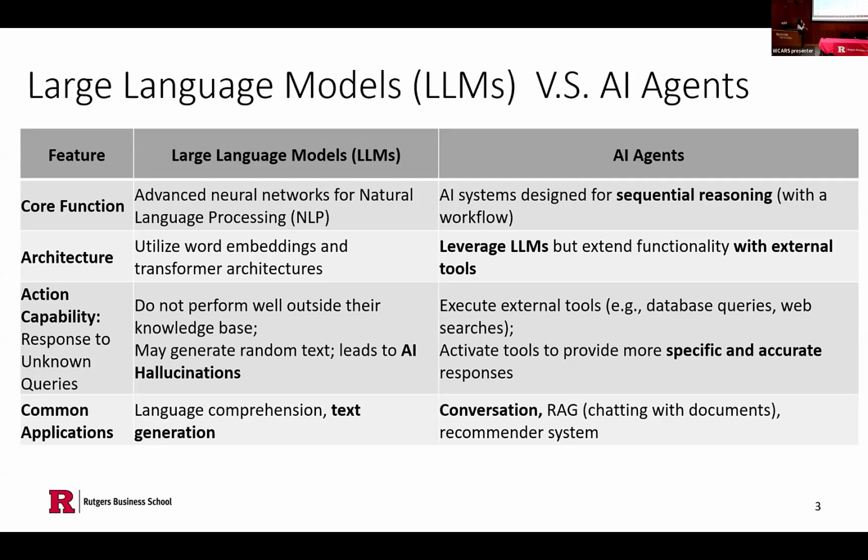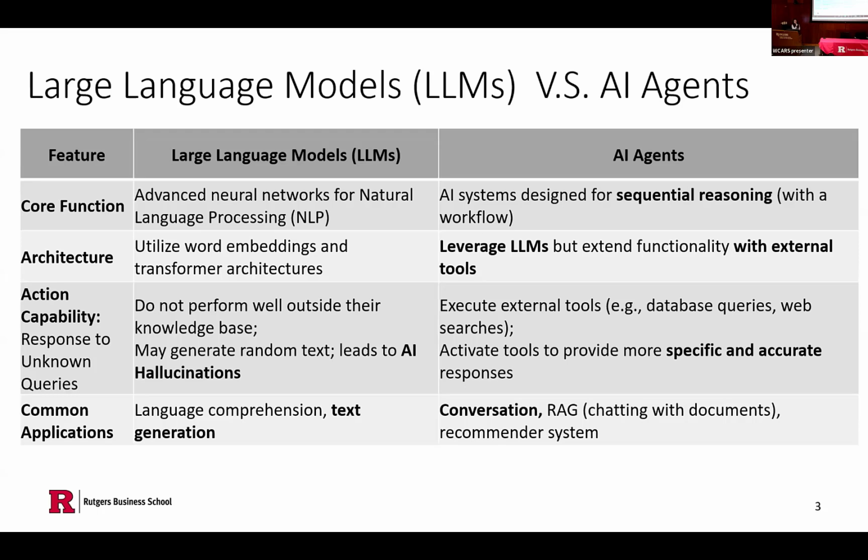As for action and capability, the limitations of a large language model, as I just mentioned: one is that it has limited attention to the documents. Another is that it doesn't perform well outside its knowledge base, because a large language model is pre-trained with a lot of documents and has a pre-trained knowledge base. If the user wants to use their own private knowledge base, the large language model may not work in that case. Also, as a language model it generates random text, which leads to AI hallucination.